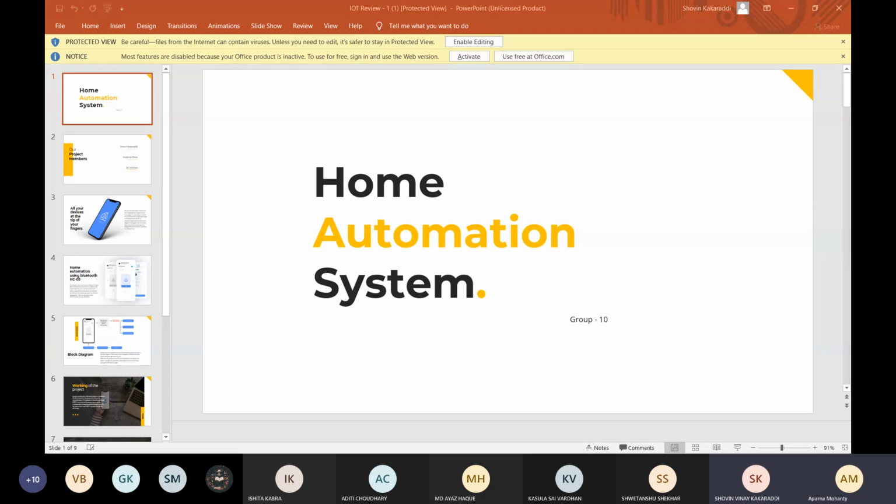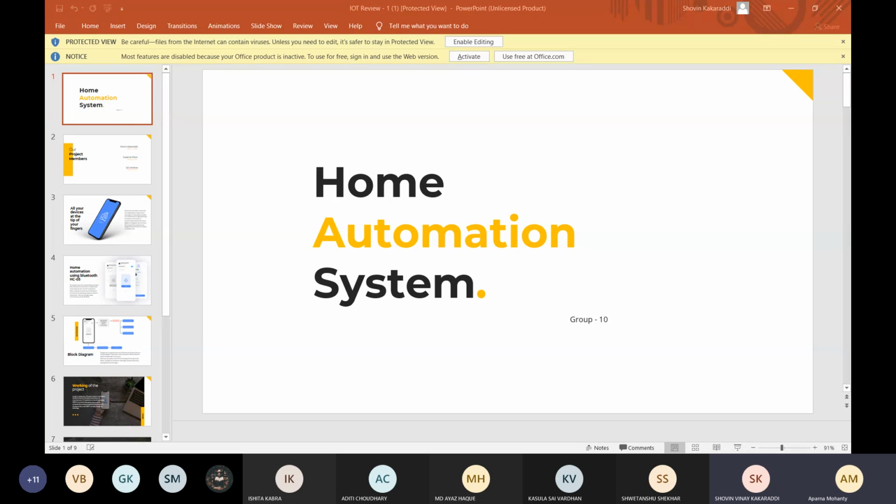For the online map, we're going to be using the 3D models. We have the PCB models ready from Proteus, and we're going to try and implement it on that. And for the hardware, we'll show you the video of the circuit which we'll prepare soon. So this is just a basic layout of what we will be making, the block diagram. We'll be creating a user. Bluetooth will be enabled once we connect the device to the Bluetooth.